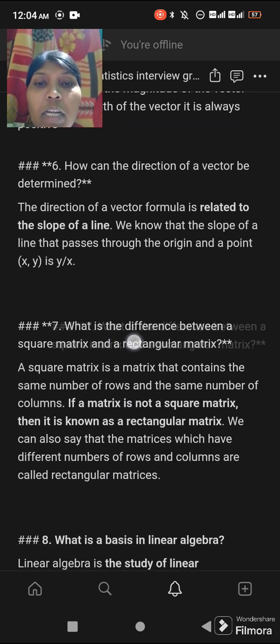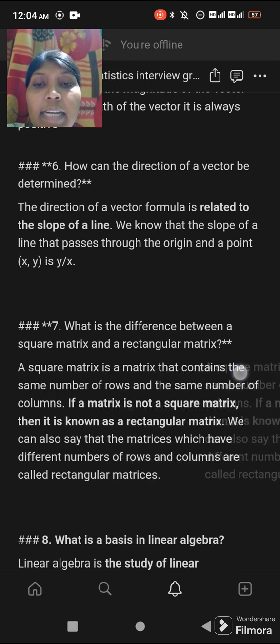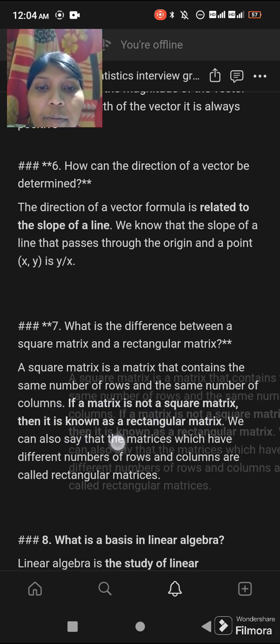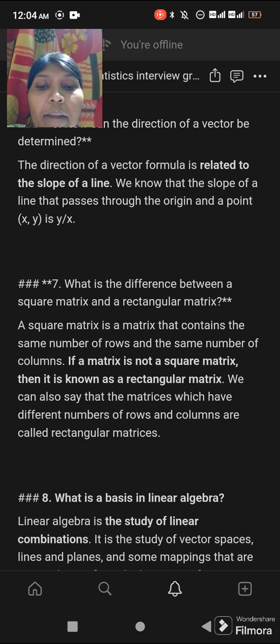Next question, what is the difference between a square matrix and a rectangular matrix? A square matrix is a matrix that contains the same number of rows and the same number of columns. If a matrix is not a square matrix, then it is known as a rectangular matrix. We can also say that matrices which have a different number of rows and columns are called rectangular matrices.